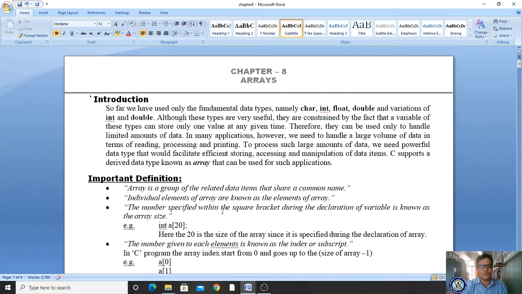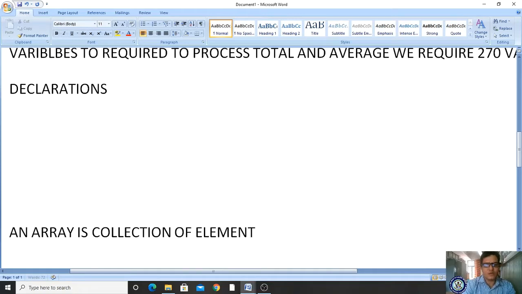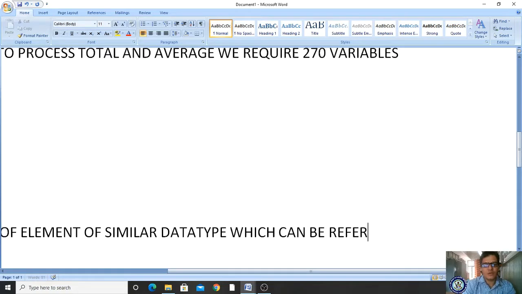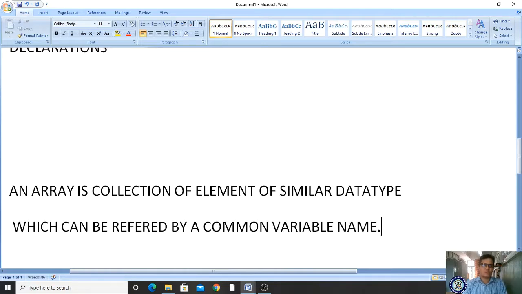Now let us see the definition of an array. An array is a collection of elements of similar data type which can be referred by a common variable name. So what is the definition of an array?